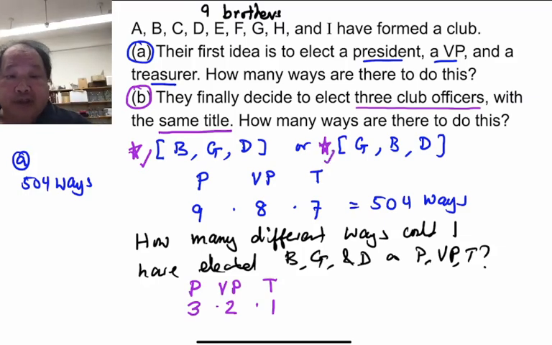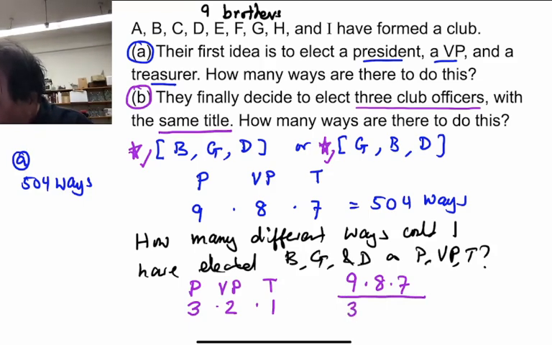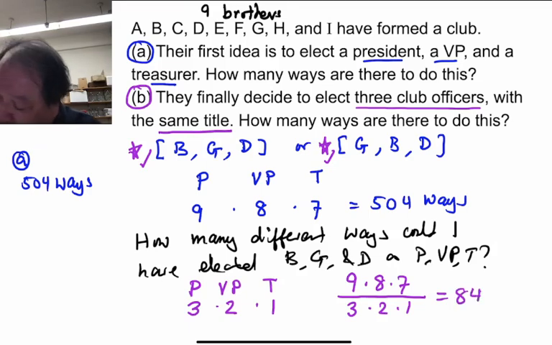and they are now all going to count as the same. And that means that the final answer is going to be the original number of ways, 9 times 8 times 7. But now we have to divide by the overcounting, and that's going to be 3 times 2 times 1, and that's equal to 84.